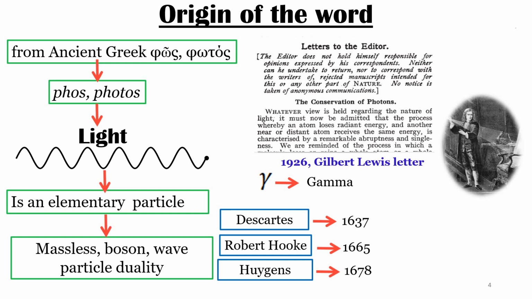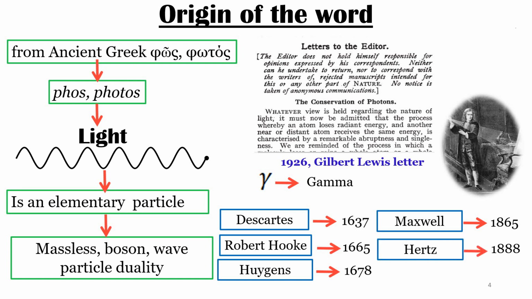In the early 19th century, Thomas Young and Augustin Fresnel gave clear demonstrations of the interference and diffraction of light. Later, James Clerk Maxwell's 1865 prediction that light is an electromagnetic wave was confirmed experimentally in 1888 by Heinrich Hertz's detection of radio waves. This seemed to be the final blow to the particle model of light. As shown by Albert Einstein, some form of energy quantization must be assumed to account for thermal equilibrium. So this shows a little bit about the origin and the history of the word photon.